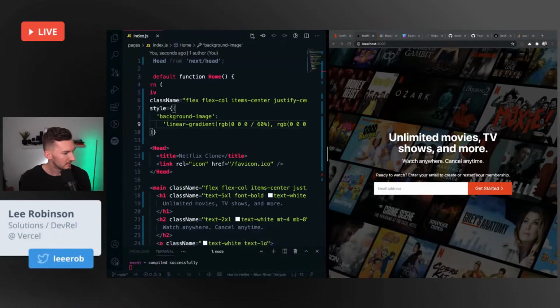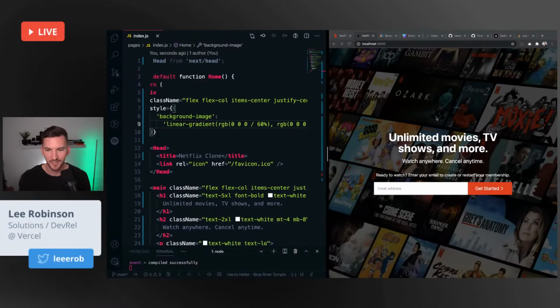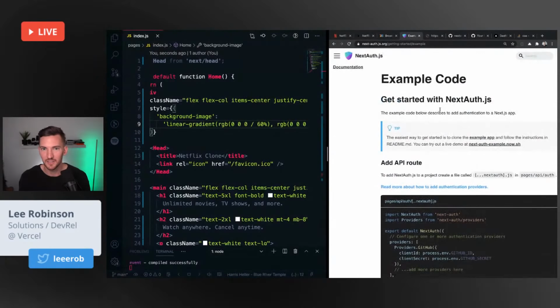Very nice. Very nice. Auth. Next Auth. Hell yeah. Let's do it. We have enough UI, right? We don't need to go any further. Cool. Let's go back to Next Auth. Get started.